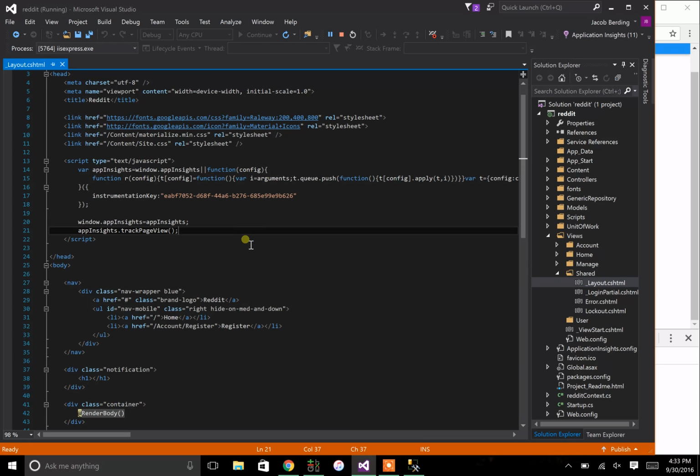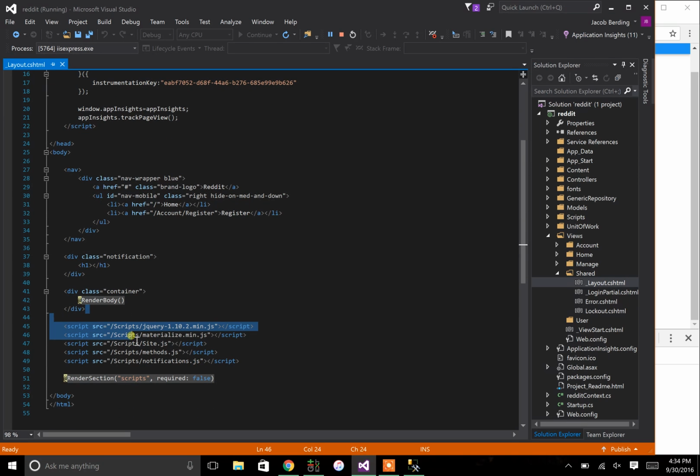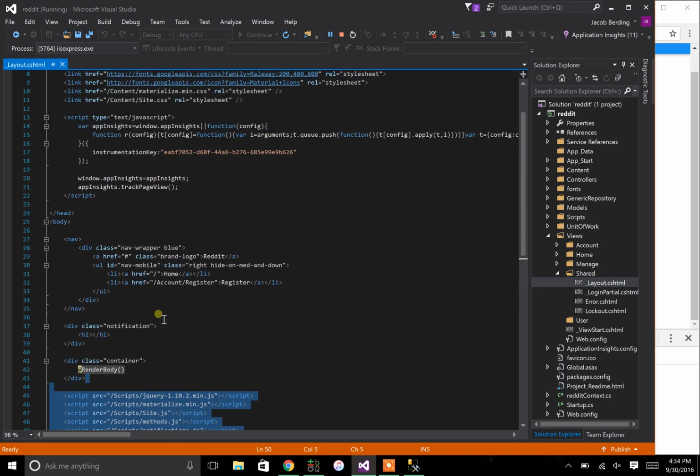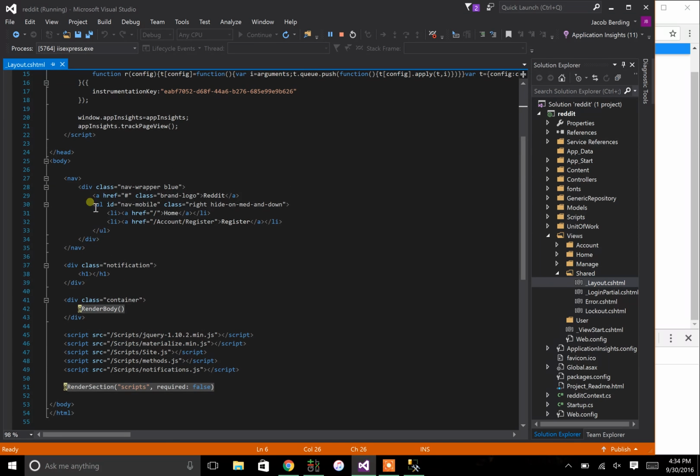This is going to be where all of our code is collected, where we can have the navigation across all pages, have the notifications or other things, maybe a footer. All of our files for JavaScript that will go across all of our pages will be placed here, our CSS. This is your typical HTML tags, doc types, headers, bodies, all that good stuff. The layout page will be a very fundamental page that you will use a lot.